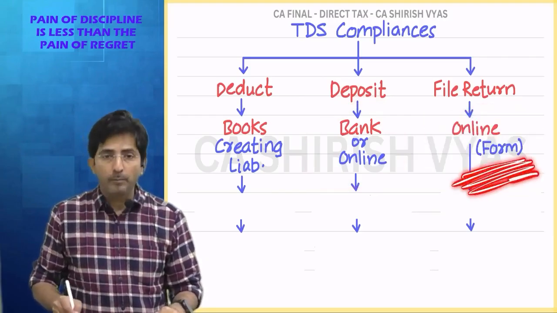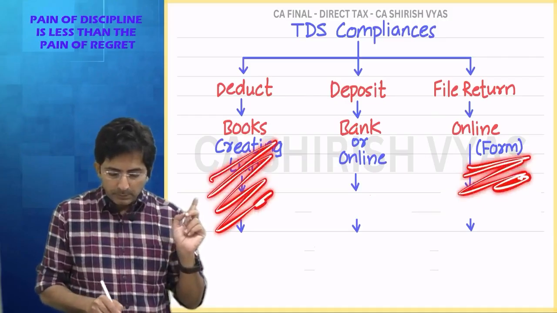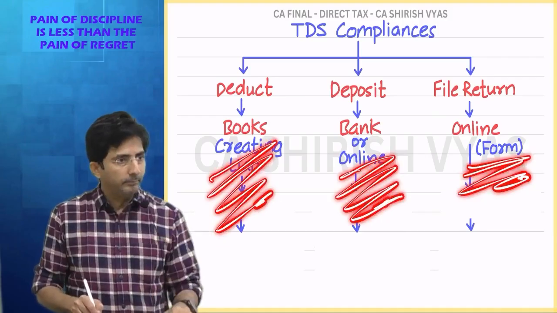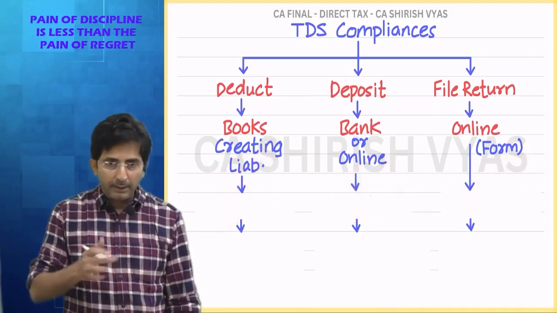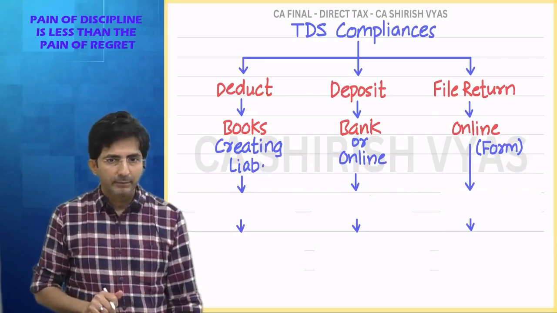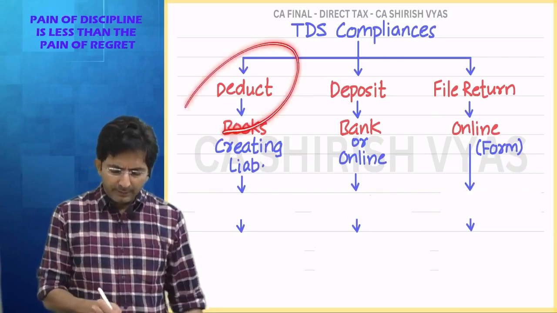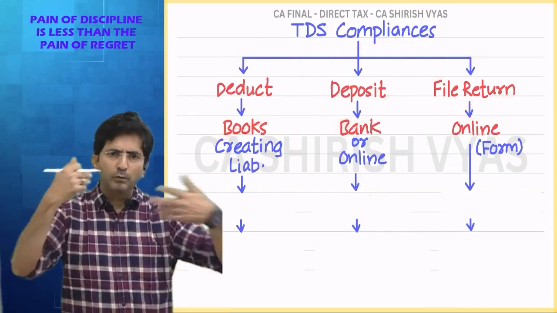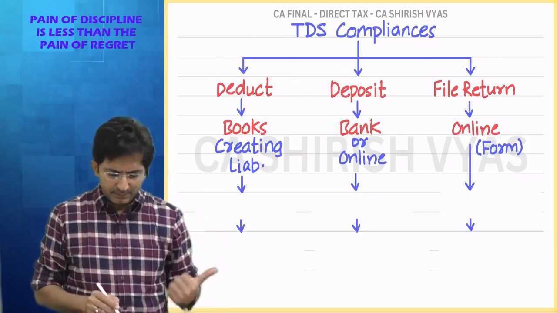This is filling of a form. This is an entry in the books. And this is money payment, depositing TDS. Then tell me another distinction between the three. Because many students, you know what they feel? Deducting, depositing, and filing return are all one and the same. There are three different activities.